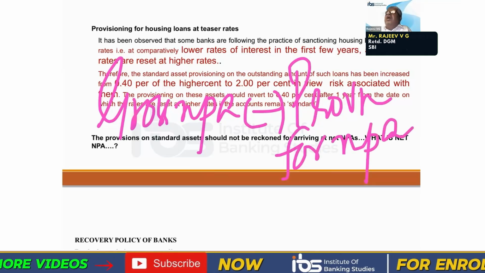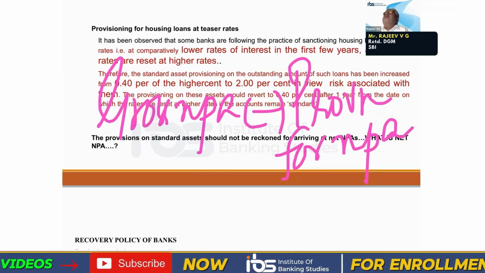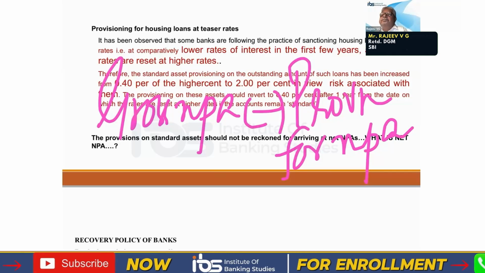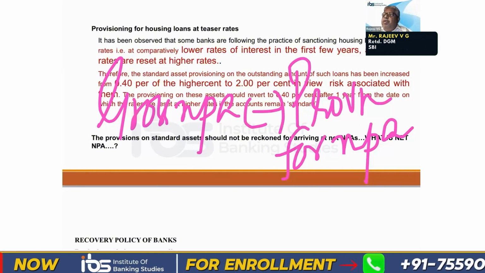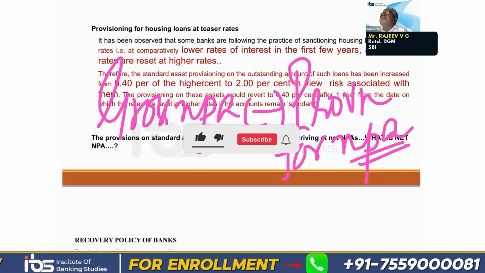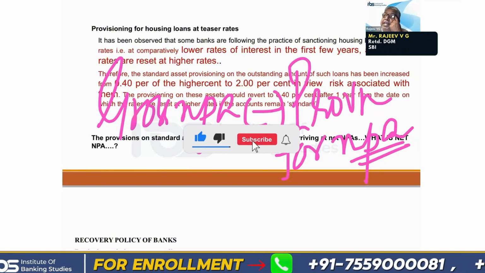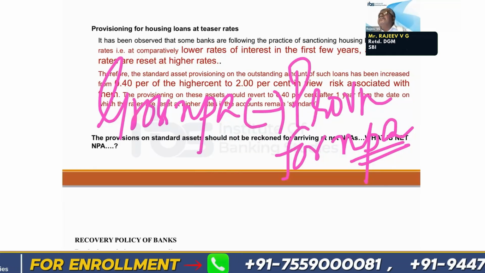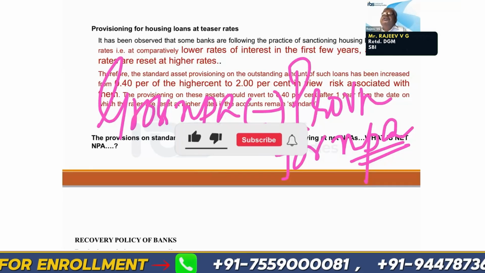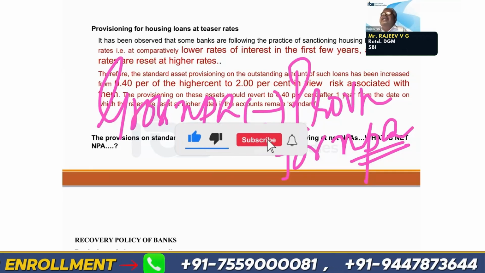For the total NPA accounts, if you have provided some 5 crores as provision for NPA, from the gross NPA you can deduct that 5 crores and arrive at the net NPA.